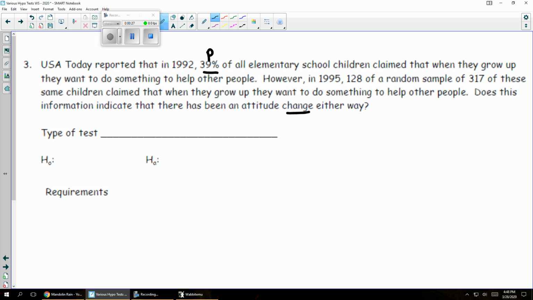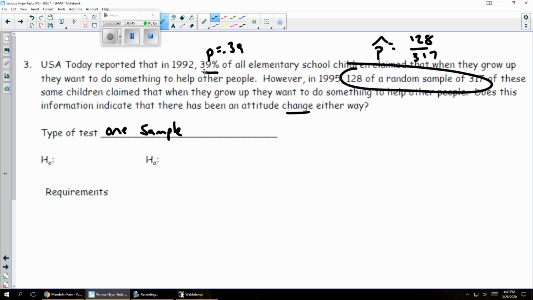So the USA Today is purporting that p is 0.39, where p hat is 128 over 317. This is going to be a one sample, or a one proportion z-test. My null hypothesis is that it is just like it was in 92. My alternative is that it has somehow changed.